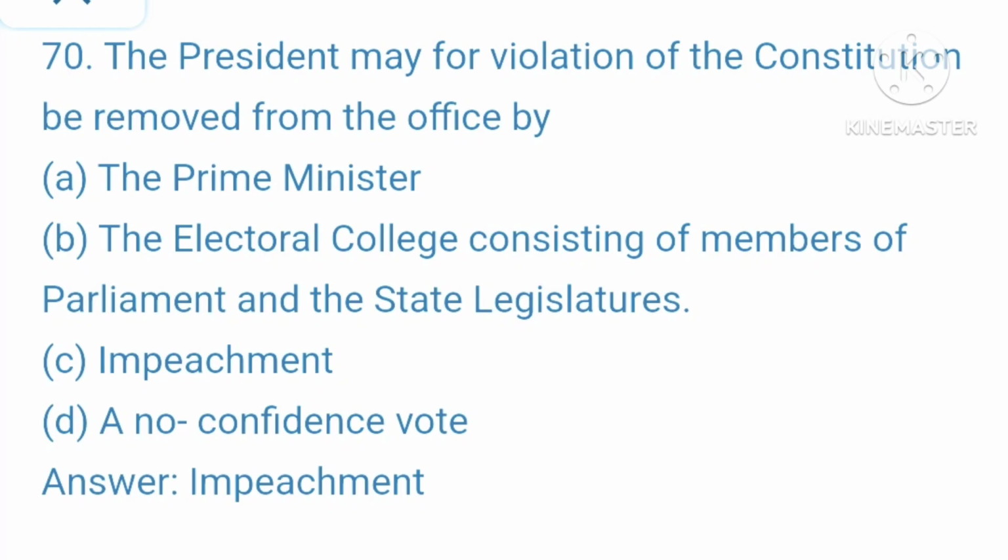70. The president may, for violation of the constitution, be removed from the office by A. The prime minister. B. The electoral college consisting of members of parliament and the state legislatures. C. Impeachment. D. No confidence vote. Your right answer is impeachment.